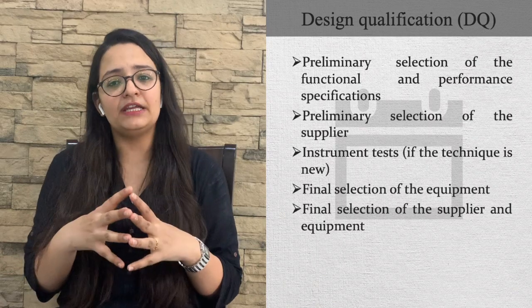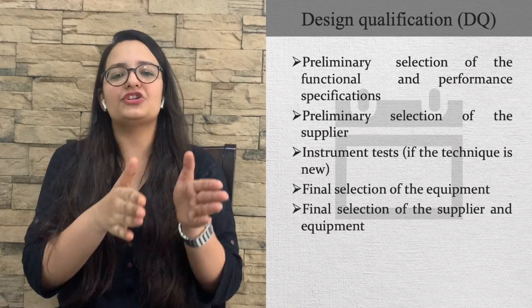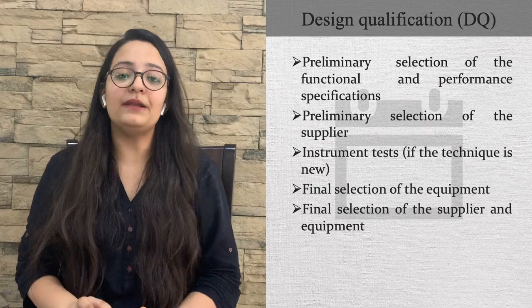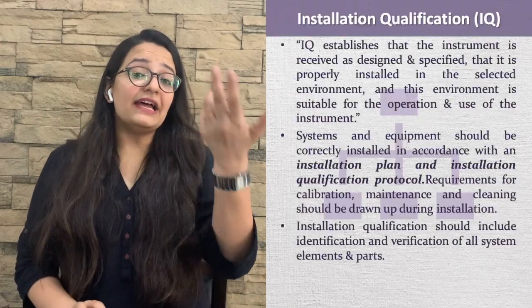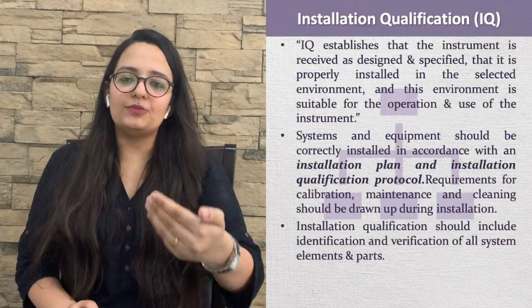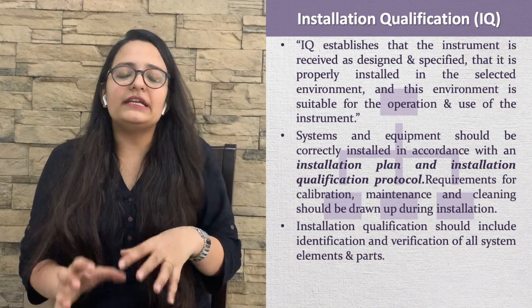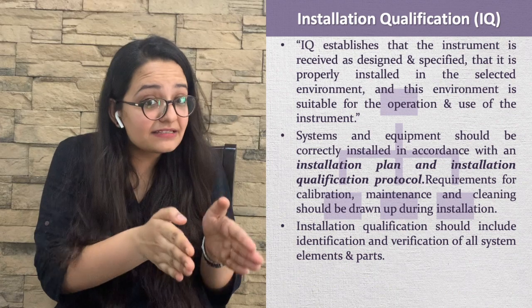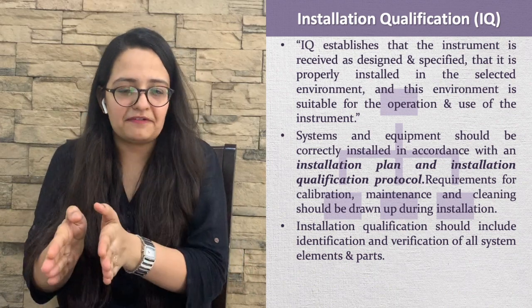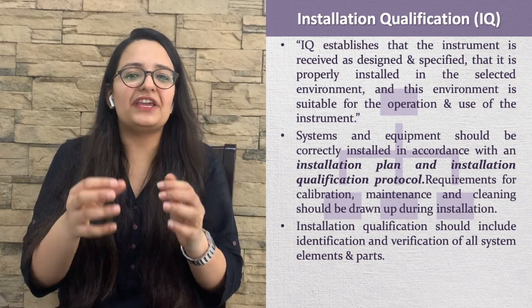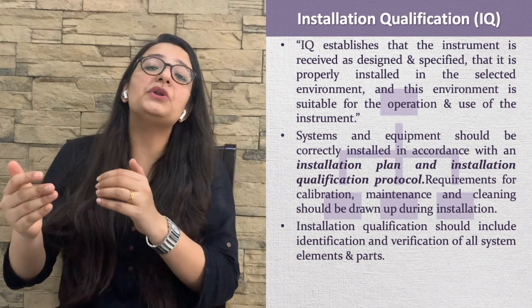Final selection of the equipment and the supplier, both. Then after that, installation should be done. So installation qualification establishes that the instrument is received as designed and as specified, meaning the design and specifications given to the vendor.